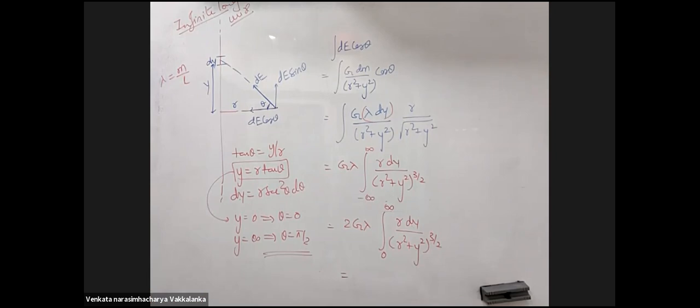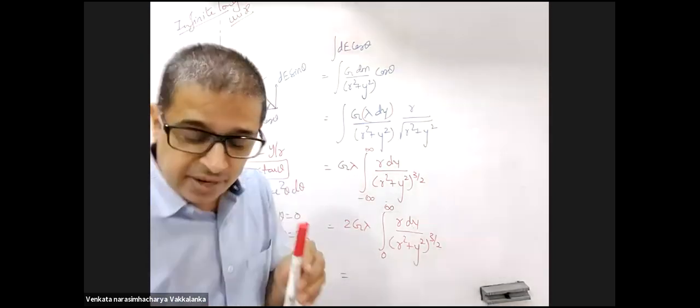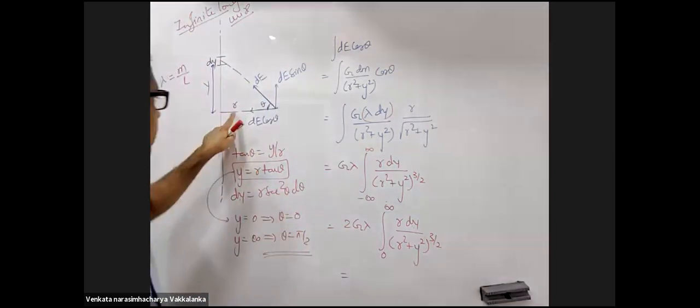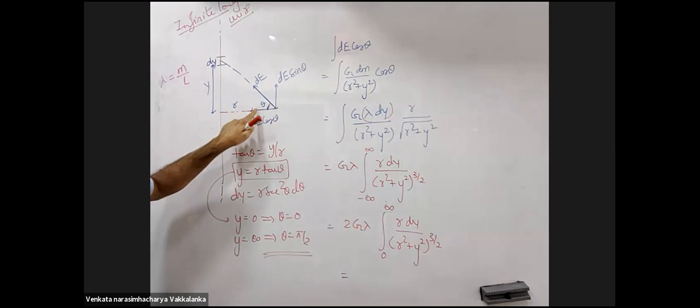Sir, I had a doubt: why are we taking this small element on the y at a distance y? We could have taken along the r also. Along r, what will you take? This is a wire, I am finding out field at a distance of r. There is nothing there at a distance of r.